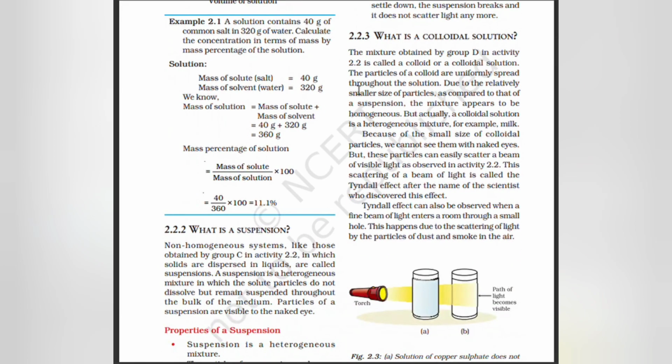What is a colloidal solution? The mixture obtained by group D in activity 2.2 is called a colloid or a colloidal solution. Particles of a colloid are uniformly spread throughout the solution. Due to the relatively smaller size of the particles as compared to that of a suspension, the mixture appears to be homogeneous. But actually, a colloidal solution is a heterogeneous mixture, for example, milk.